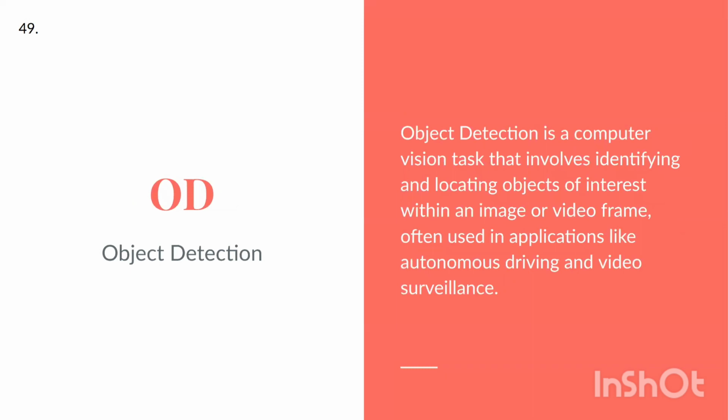OD, object detection. Object detection is a computer vision task that involves identifying and locating objects of interest within an image or video frame, often used in applications like autonomous driving and video surveillance.